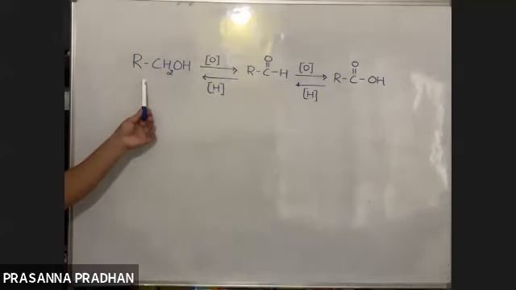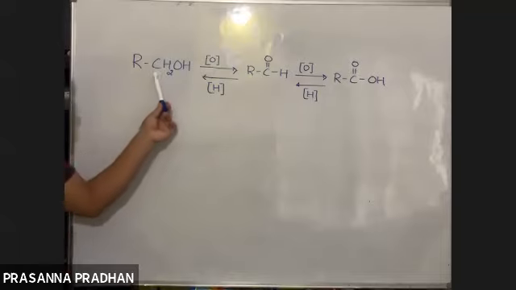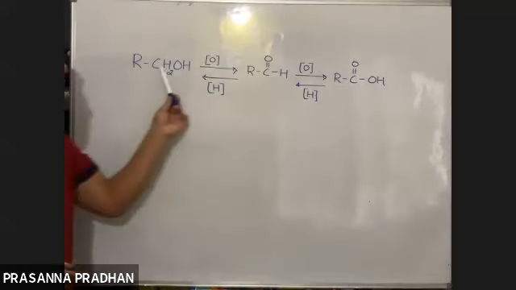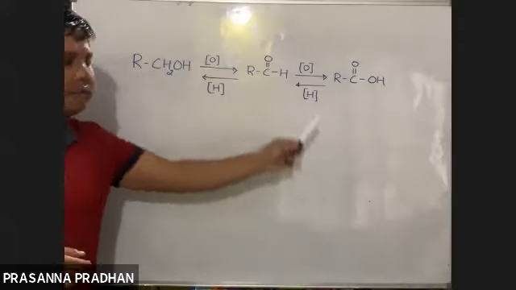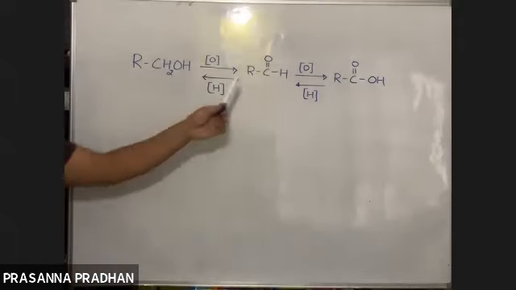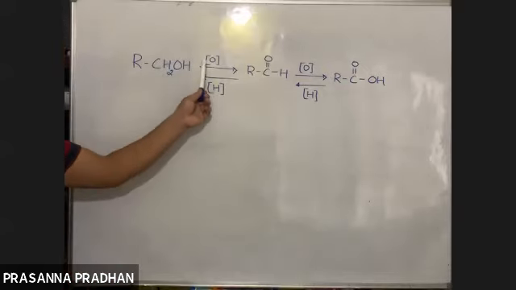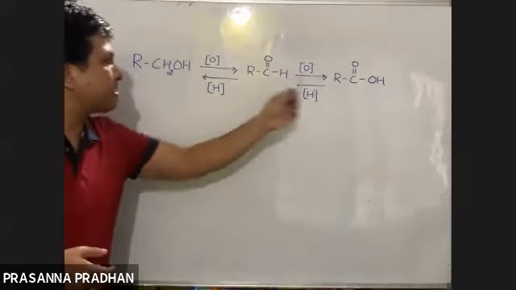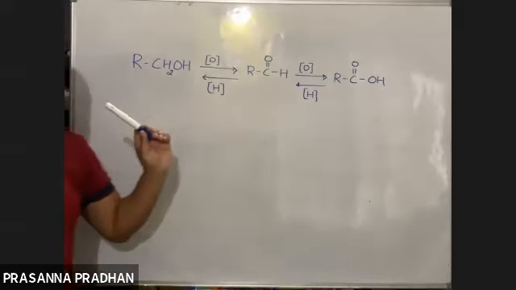How do you prepare 1 degree alcohol? By reduction of aldehyde or by reduction of carboxylic acids. If you remember this series, things get simplified. How do you prepare aldehyde? Oxidation of 1 degree alcohol. How do you prepare carboxylic acid? Oxidation of 1 degree alcohol or oxidation of aldehyde.